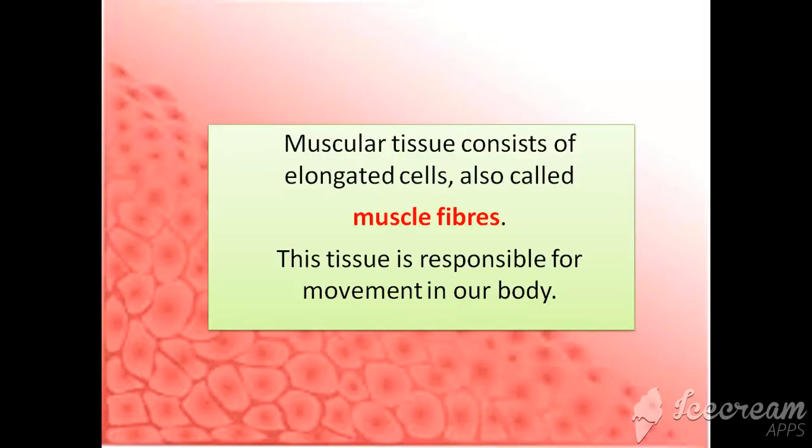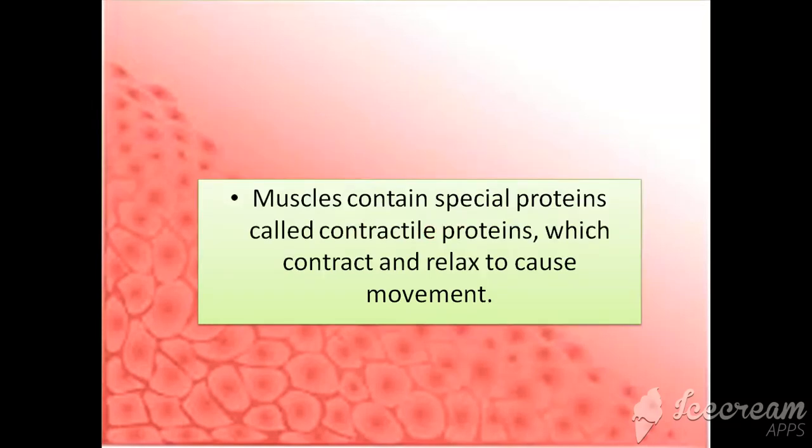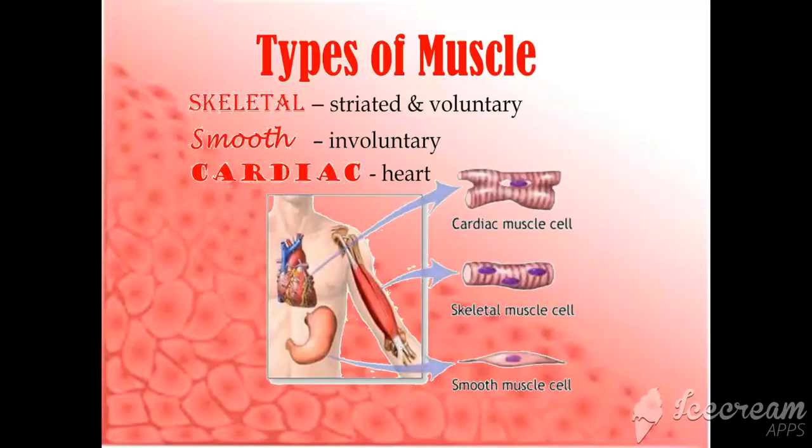Now muscular tissue consists of elongated cells also called fiber cells. They are responsible for the movement in our body. Movement and locomotion are carried out with the help of muscular fibers or muscle fibers. Now these muscles contain a specialized protein which contracts and relaxes to cause movement. This protein is known as contractile protein.